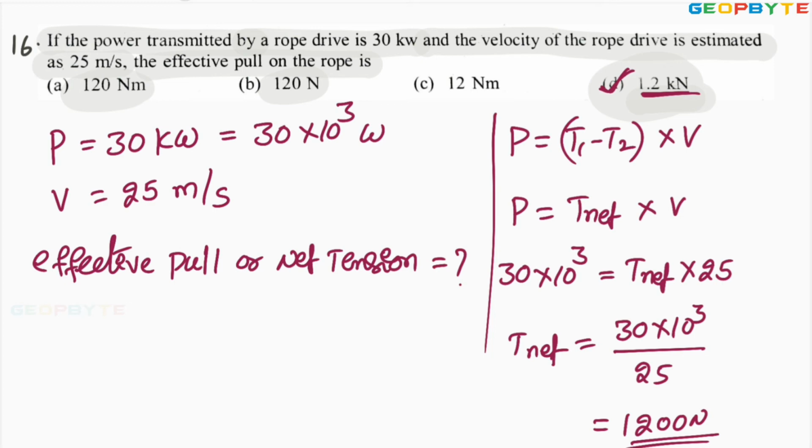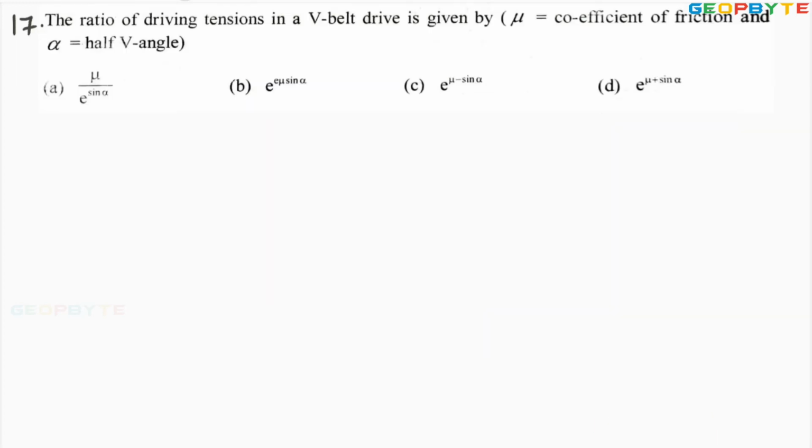Let us take one more problem. Look at the next problem. The ratio of driving tensions in a V-belt drive is given by, with mu equal to the coefficient of friction and alpha equal to half of the V angle. You know,